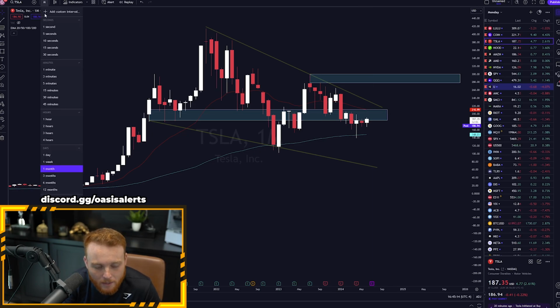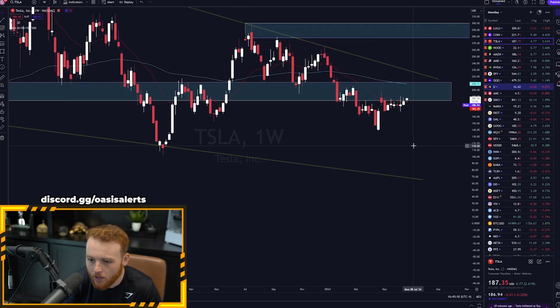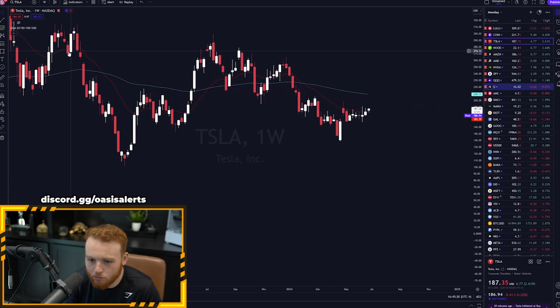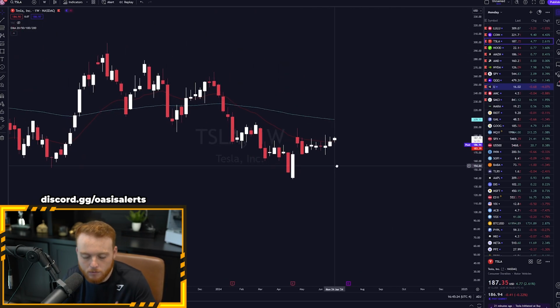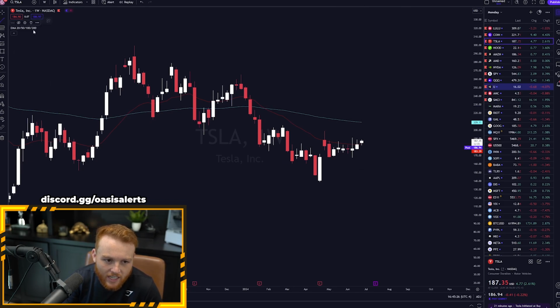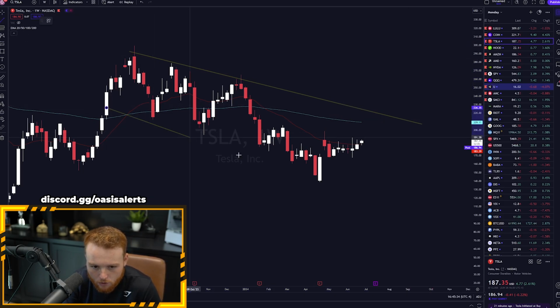Now, if we dive deeper into the smaller time frames, this isn't too small of a time frame, but this is the weekly. We can see a few things happening here. Let's go ahead and remove our drawings. We can still take a look at our EMAs here. Again, the weekly time frame is valid for EMAs, but if we go ahead and draw our trend lines here, again, I don't base my trades off these trend lines. I just use it as a range to see the range that we're trading in.